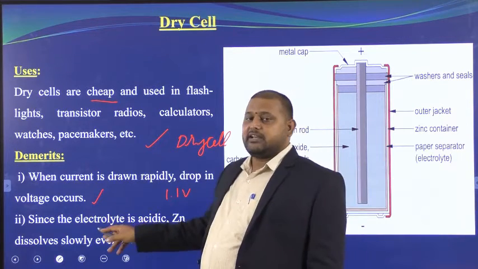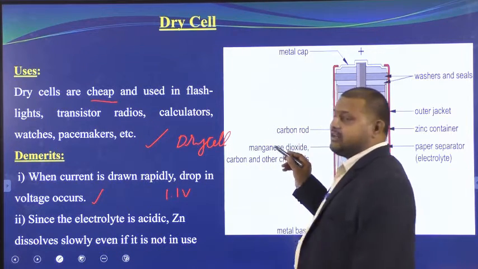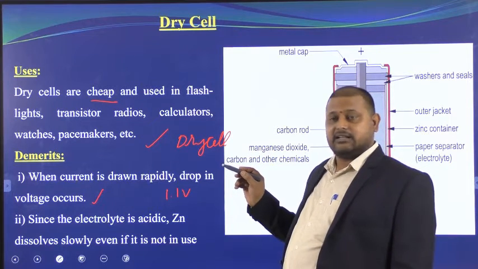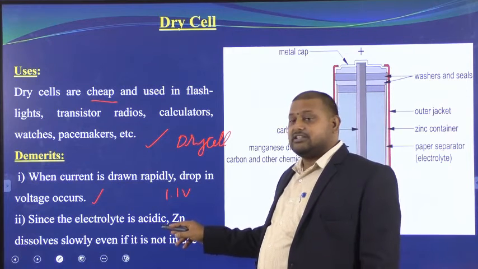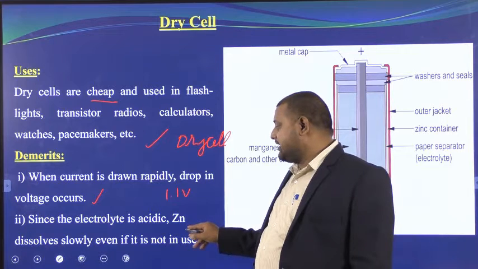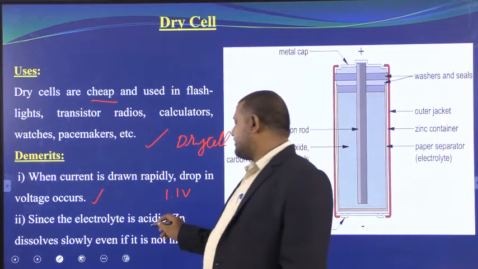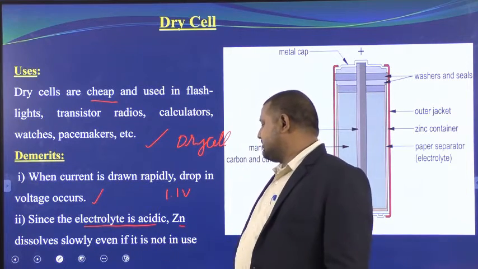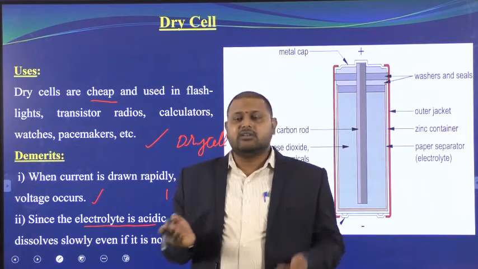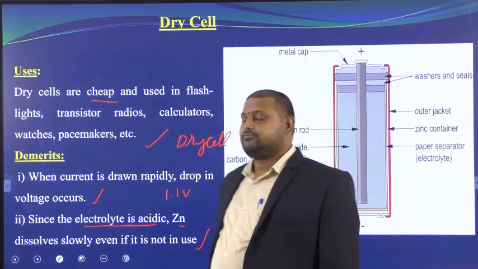Next, the electrolyte, as I said, is acidic in character because we are using zinc chloride and ammonium chloride, salts of a strong acid and a weak base. So what happens? It is acidic. Zinc is the anode, right? The zinc container easily dissolves on long standing. This acidic electrolyte dissolves the zinc also. So the zinc cap which we have in the surrounding may be dissolved by the electrolyte. So this is also one of the problems.